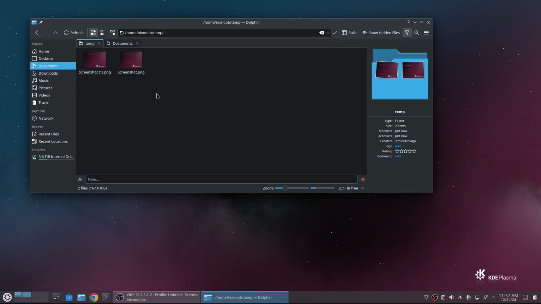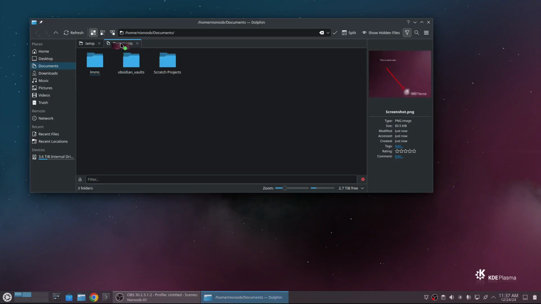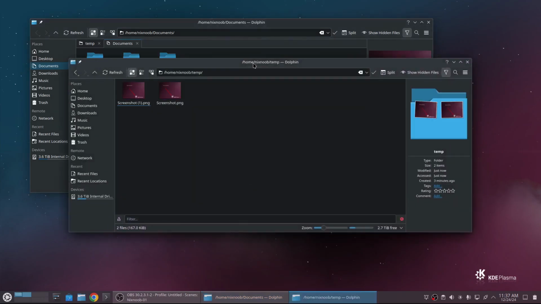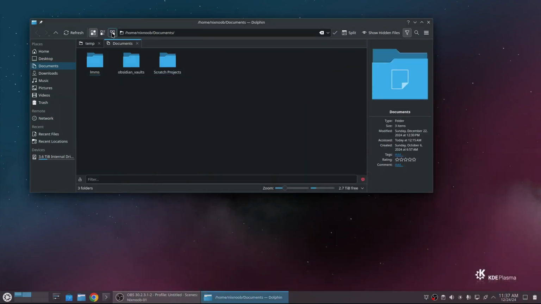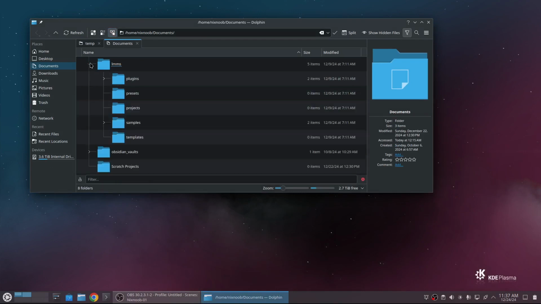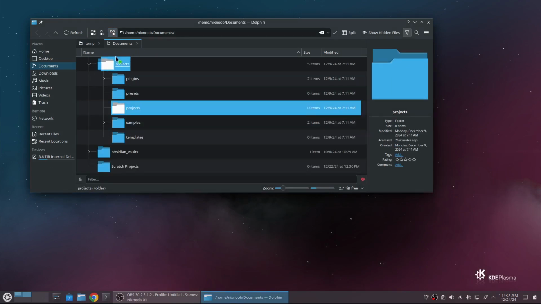So now I've got that. I could take these and drag them to that tab. If I hover over it, it switches me into that tab. Again, I can move them that way, cancel. I could open a whole new file manager if I wanted to and drag and drop them this way. I could view this as a list view and drag and drop stuff like this.